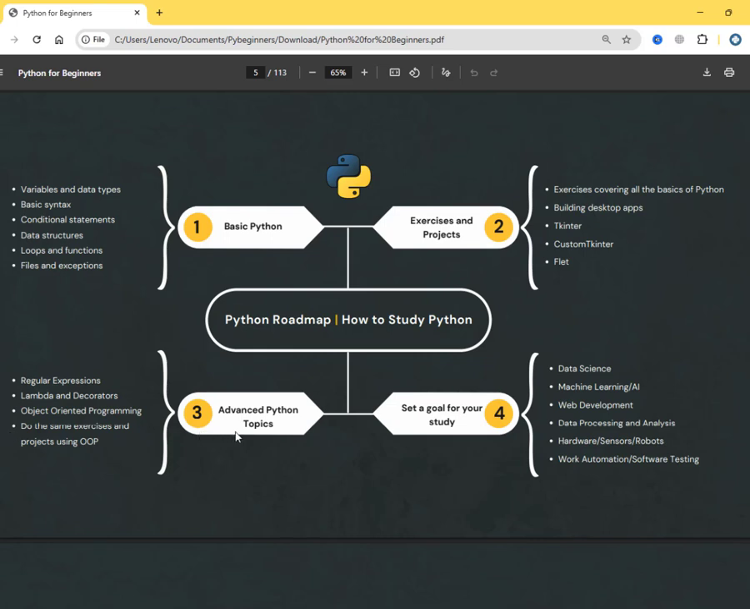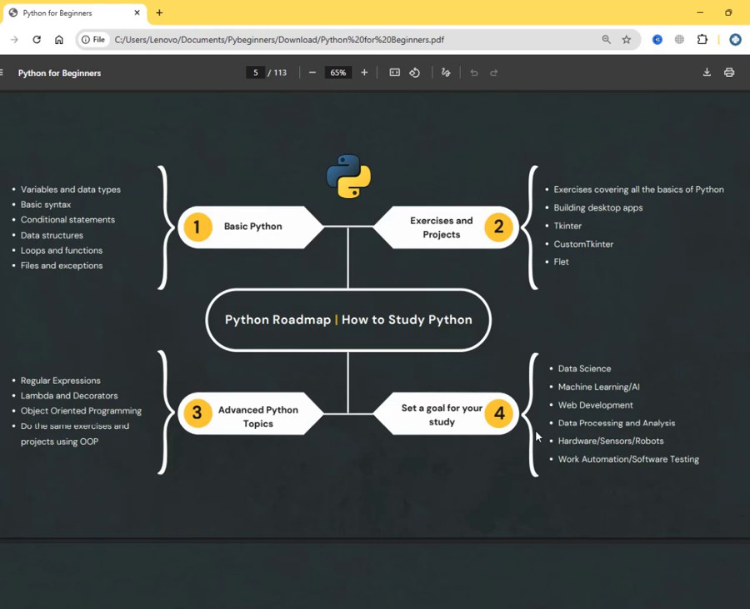Okay, so in the end, the last thing that you'll do is number 4, which means set a goal for your studies. We know that we can use Python for many things in the industry. We can use Python for data science, machine learning, AI, web development, data processing, analysis, hardware, sensors, robots, automation, and so on. We can use Python for a lot of things.